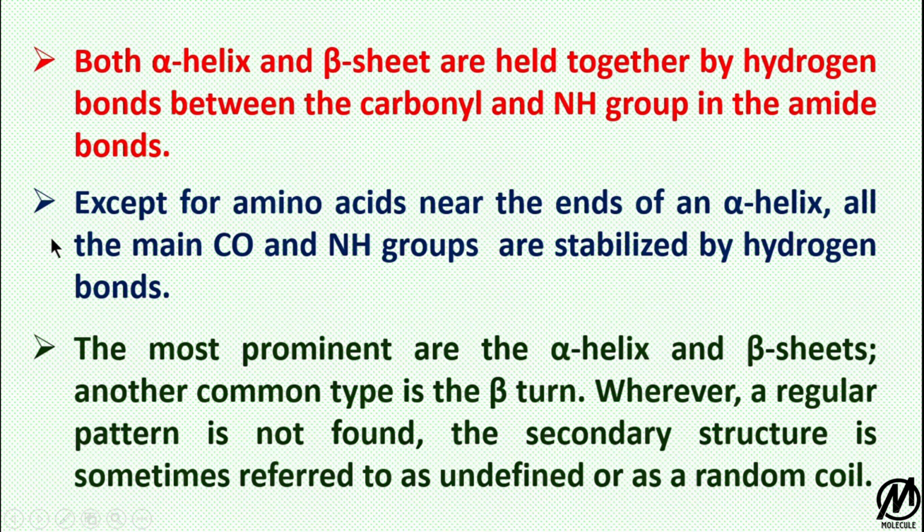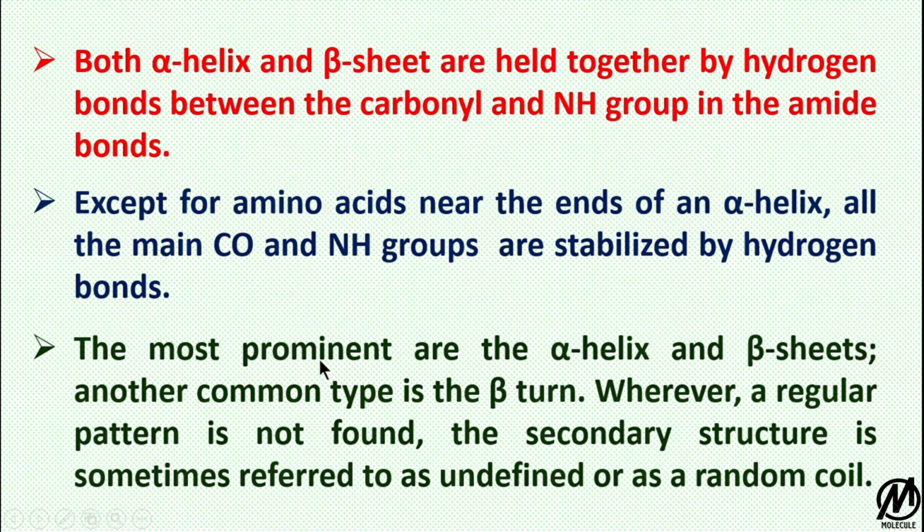We will see that, except for amino acids near the end of an alpha helix, all the carbonyl and NH groups are involved in hydrogen bonding, because the CONH groups at the end of an alpha helix are involved in turns, so they don't participate in the formation of hydrogen bonds.